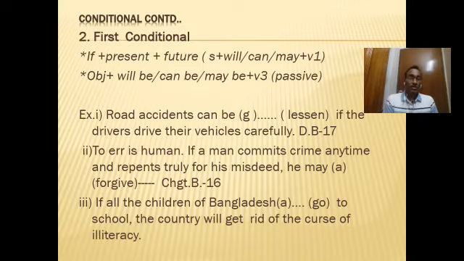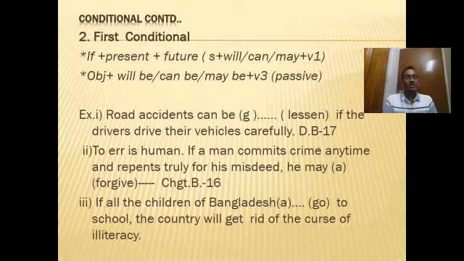There is another example. Dear students, in my previous lecture on right form of verb I have already discussed the use of passive forms as a right form of verb. When the subject is inactive or the subject doesn't do the function of the verb, in that case we take help of the be verb and write the past participle form of the verb. So that is the use of passive form. Here in this case also, if you find that the subject is inactive, we will use will be, can be, or may be, and then the past participle form of the verb.